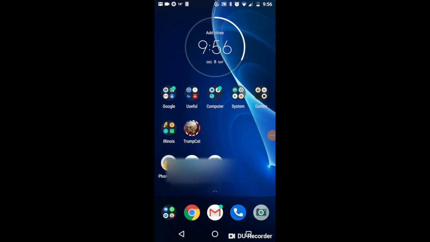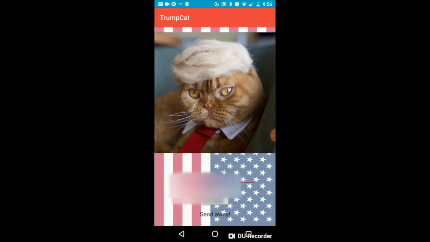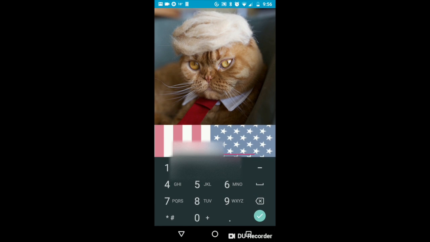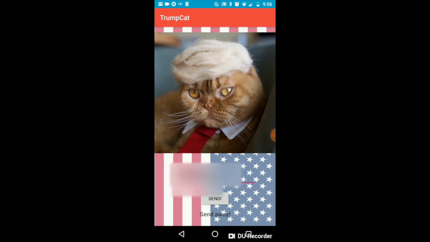Let's take a look at TrumpCat. So first, we're going to tap on this beautiful logo. TrumpCat launches into this well-crafted interface where we proceed to use this numpad to enter the phone number of our target recipient, which is to say the other Jeff. Now all we have to do is hit send, and as soon as we do that, well, the other Jeff will have two truly beautiful SMS messages soon to arrive.